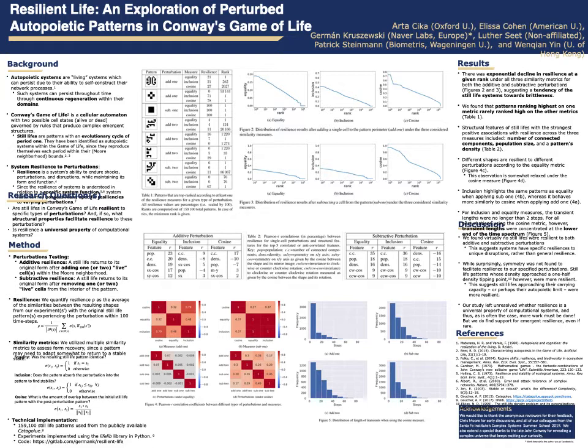Considering the structural features of the still lifes, we found that the number of connected components, population size, and a pattern's density were the strongest positive predictors of resilience for still lifes. So to return to our original research questions, with regards to the first question, we found virtually no still lifes were resilient to both additive and subtractive perturbations. This suggests to us that systems have specific types of resilience to unique disruptions, rather than a more general resilience.